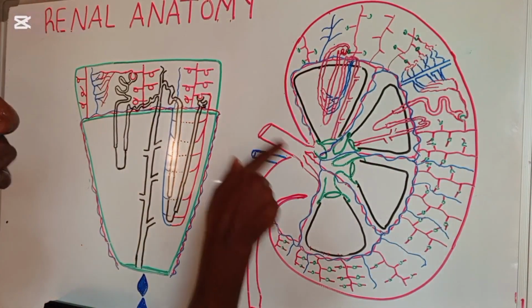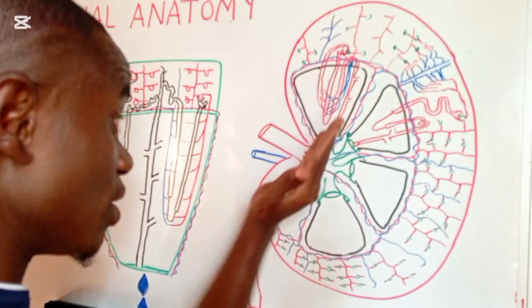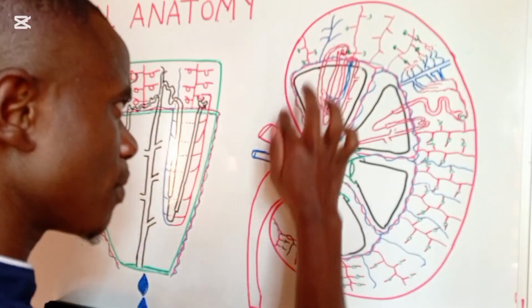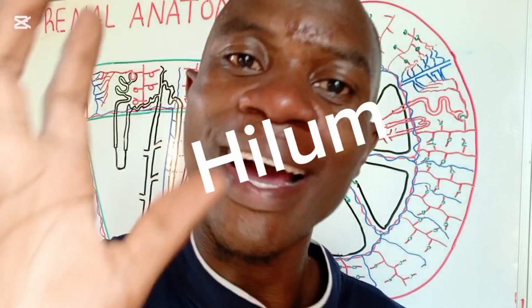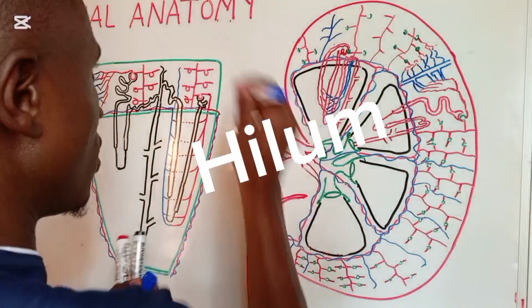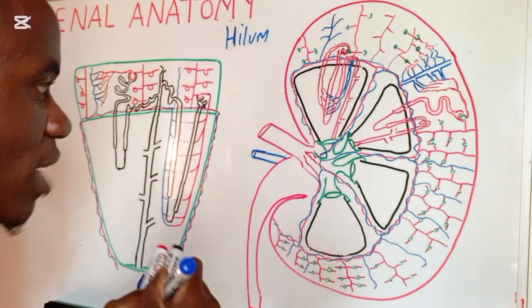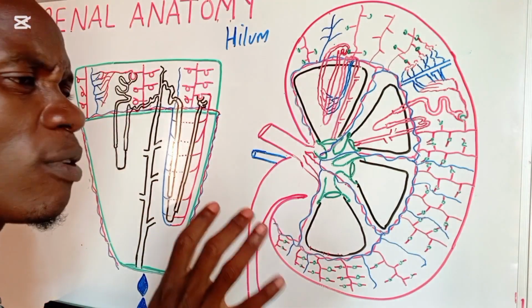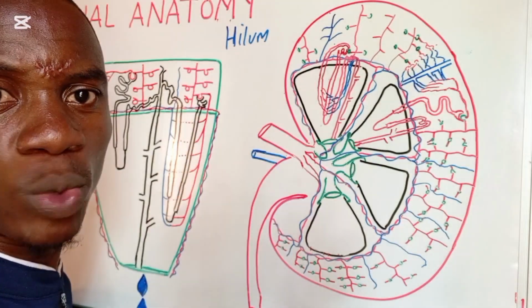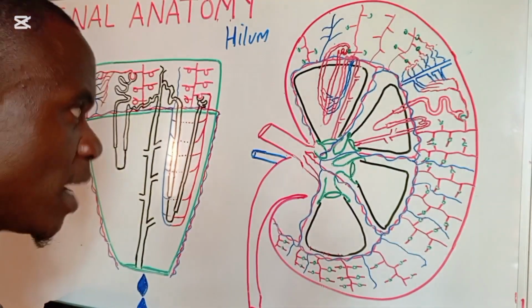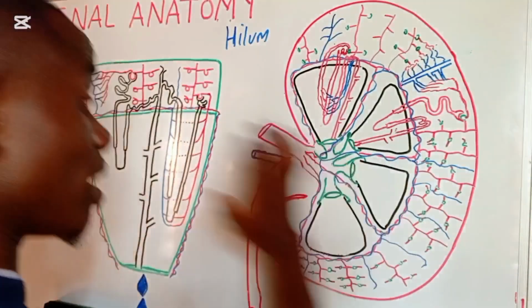Now, when we see this red blood vessel here, which is entering around this invagination, you see all this invagination on the anterior aspect of this kidney, they call this one the hilum. The hilum is going to be providing entrance of different blood vessels and also exit of different structures, which we are calling the ureters. So we're going to be having the entrance of the blood vessels, and of course there's also some exit of some of the blood vessels.